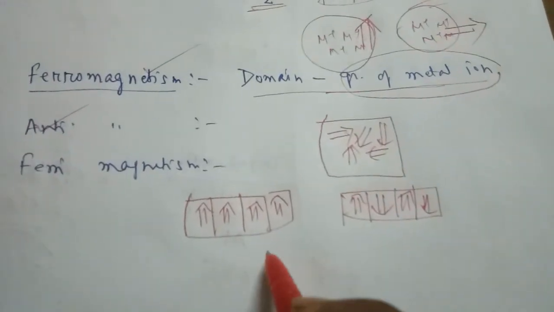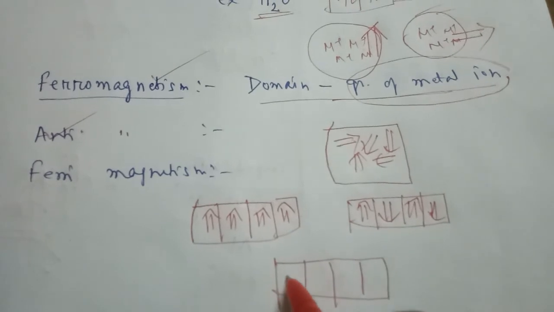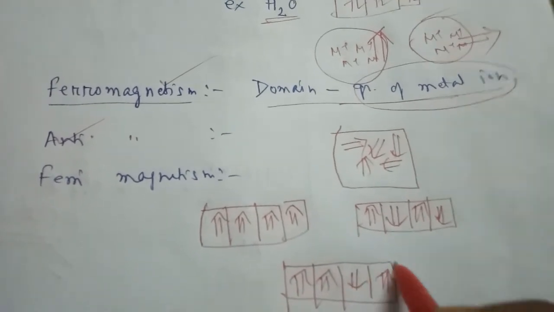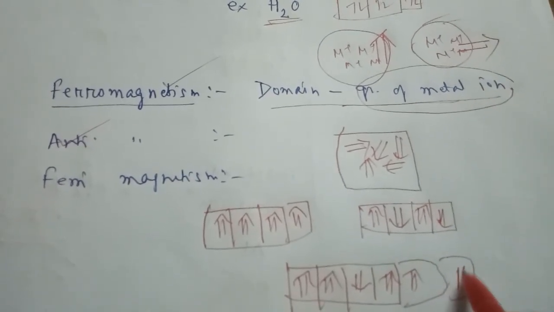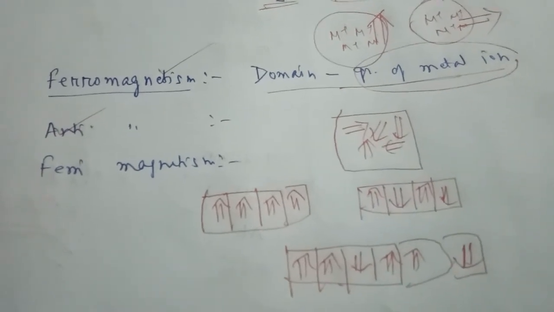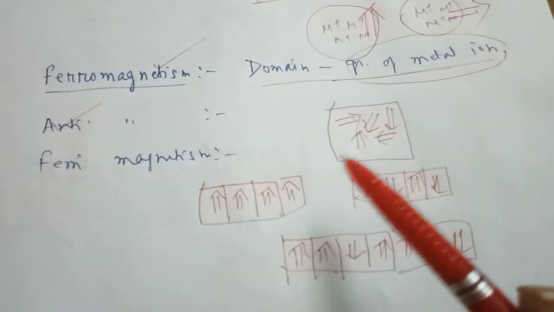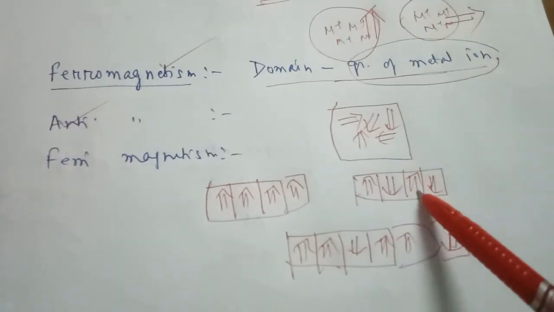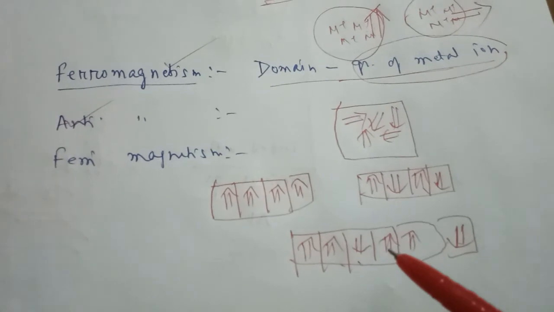And if they are aligned two up, one down, then two up, one down, like that, in unequal number, then this is called a ferrimagnetic substance. So these are the three patterns in which substances are found. Ferromagnetism is highly magnetic, while the others are weakly magnetic or have no magnetic property. With this we are concluding unit 1.